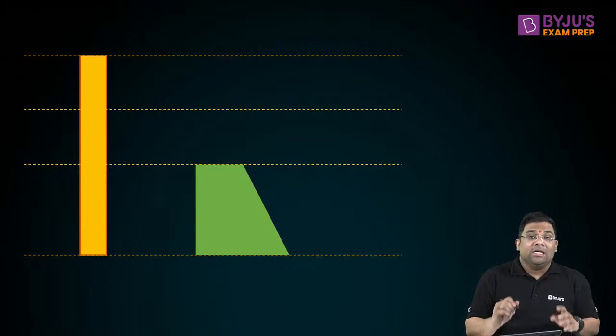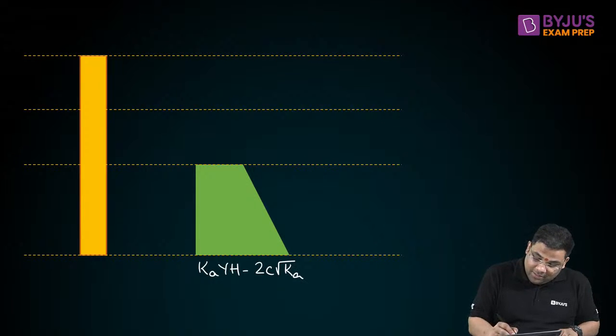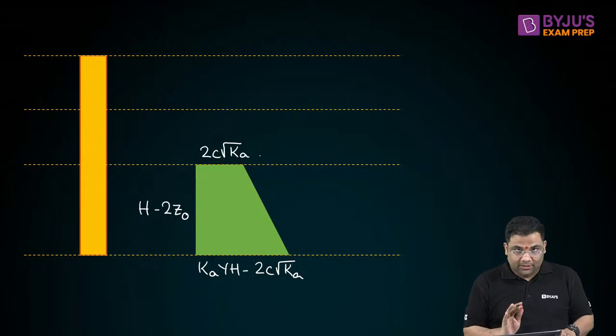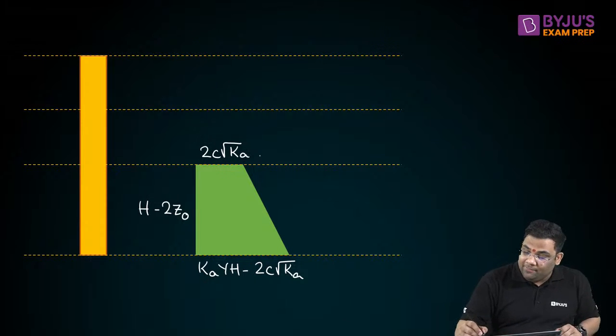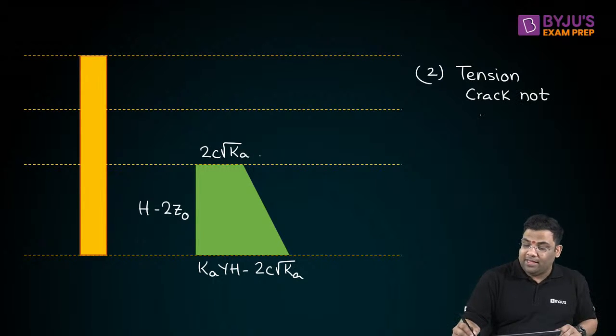And as I told, no need to remember any formula. You know how to draw the distribution? You can easily find the value. H minus 2z naught, and this is 2c root Ka. If you are seeing the same question as the previous one, and I am mentioning that tension crack not formed, okay?